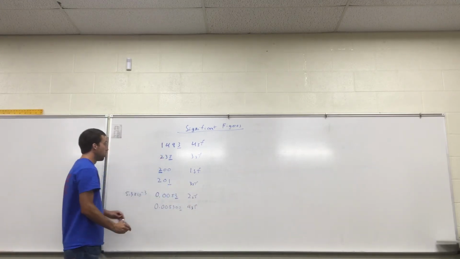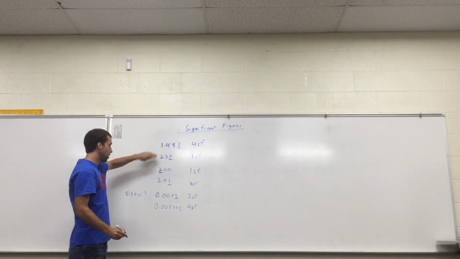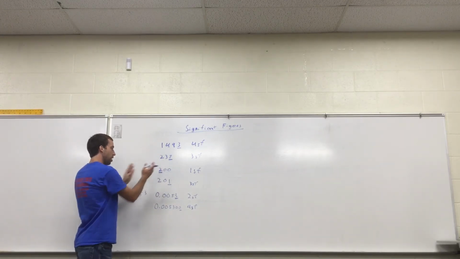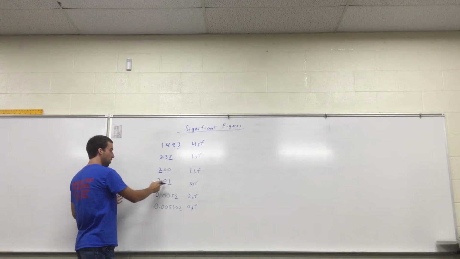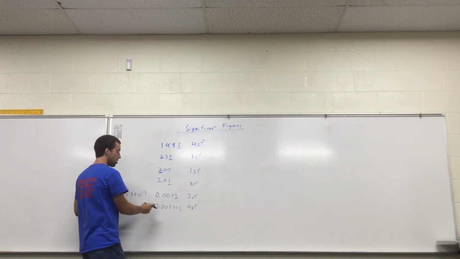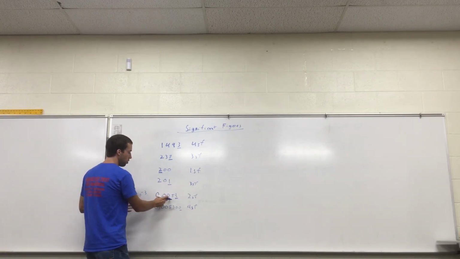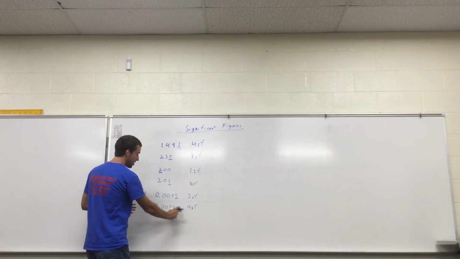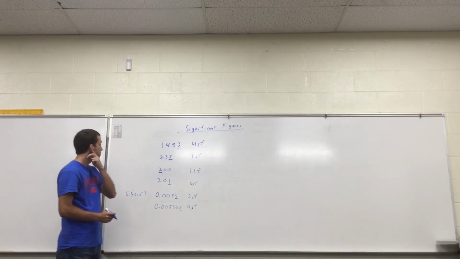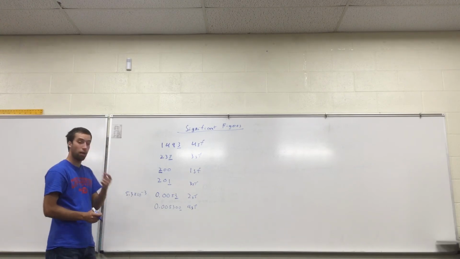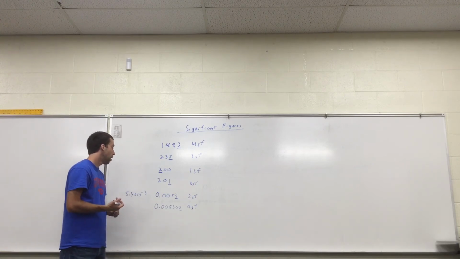Anything non-zero, significant. Zeros like that, where they're to the left of the decimal, are not significant. If they're in between, yes. To the right of the decimal, no, unless they're also to the right of something significant like that. And we'll do a lot of practice with these.